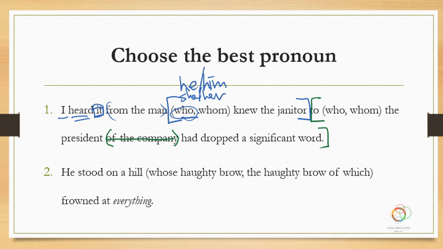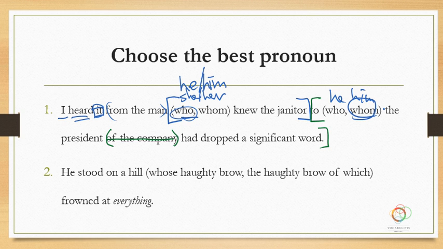So we're going to choose who there. And then to he or to him, the president dropped the word. Okay, president gave some word information to him, we're going to say, not to he, right? And that's how you choose those pronouns.